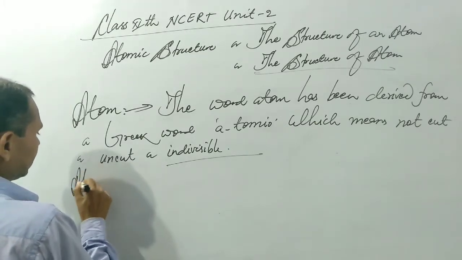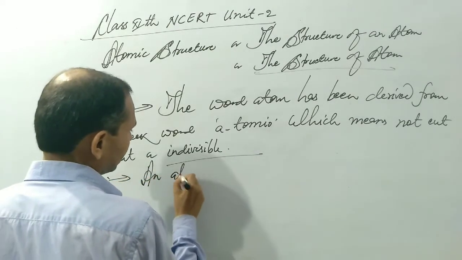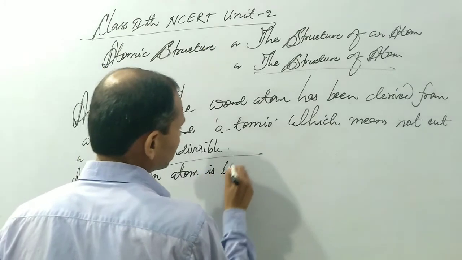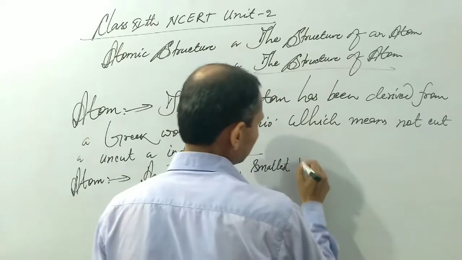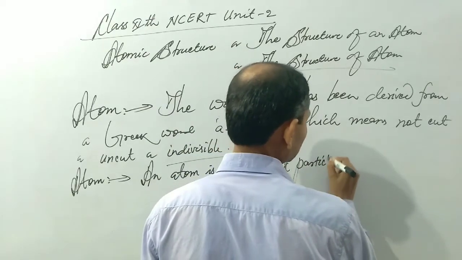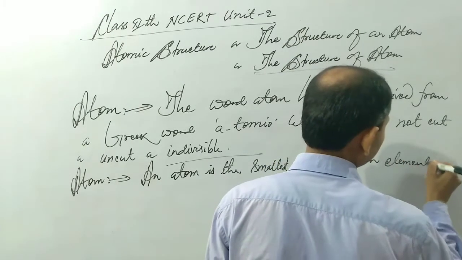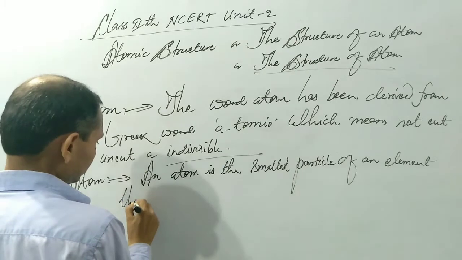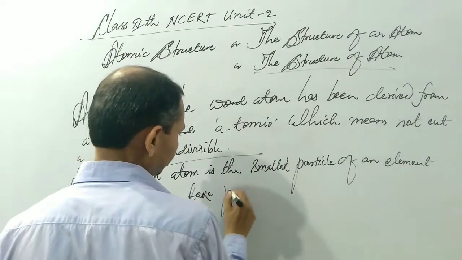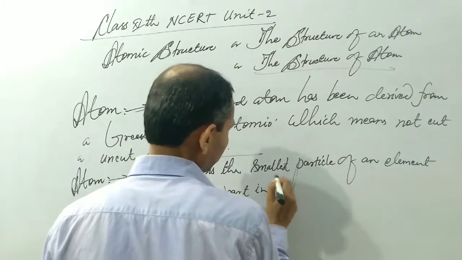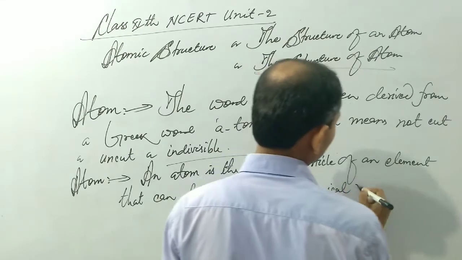We can again write: an atom is the smallest particle of an element that can take part in a chemical reaction.